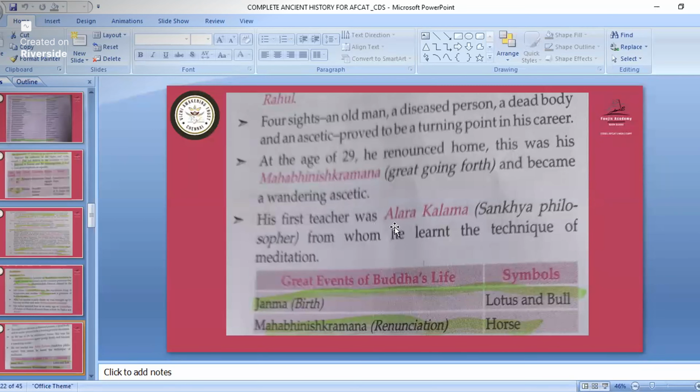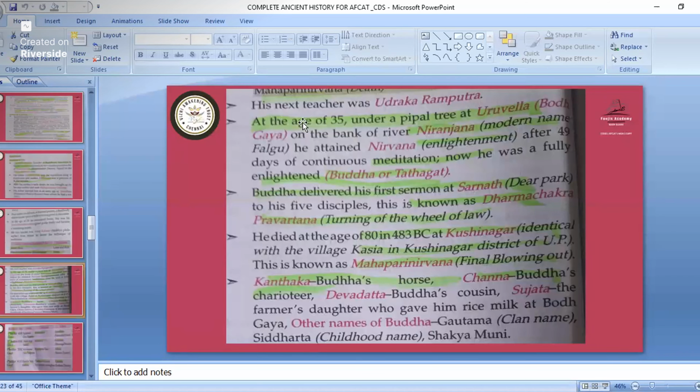His first teacher was Alara Kalama, of Sankhya philosophy, from whom he learned the technique of meditation. Great events of Buddha's life: birth, symbols were lotus and bull; Mahabhinishkramana, renunciation, symbol is horse. His next teacher was Udraka Ramaputra.